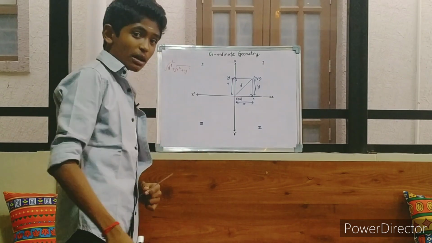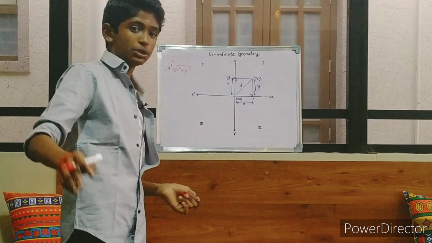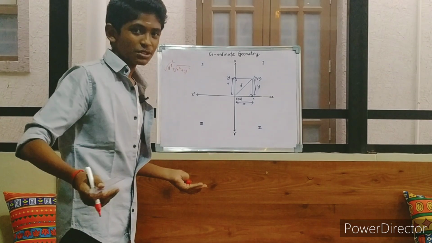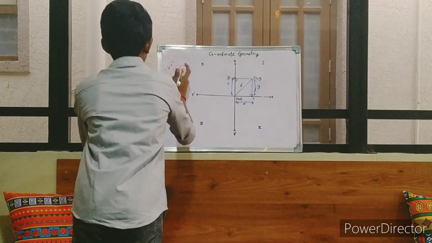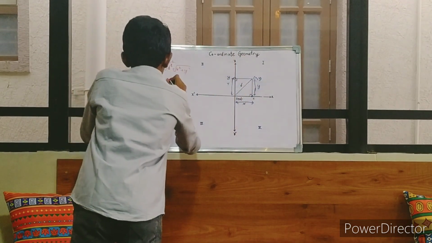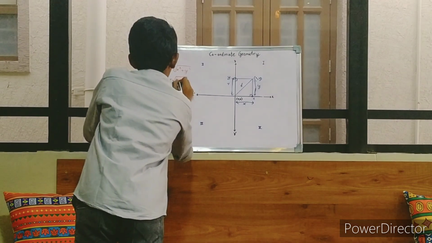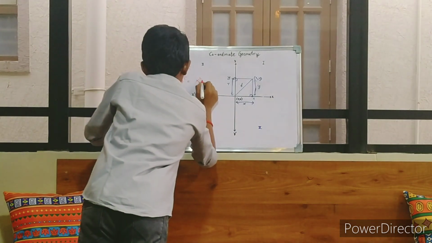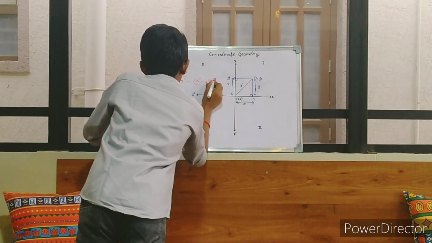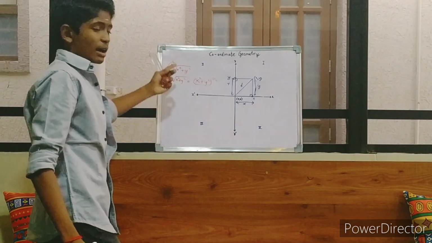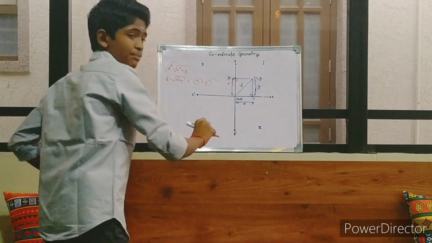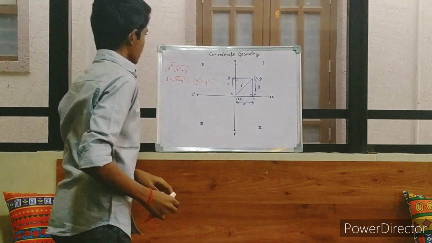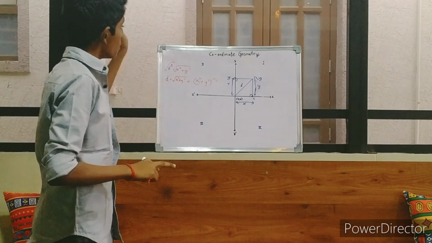x square plus y square plus 2xy, whole to the power of 1 by 2, or the square root, gives us x plus y. You don't have a plus 2xy term here, so your answer will be wrong. The correct distance between x comma y and 0 is the square root of x square plus y square, or you can write it as x square plus y square whole to the power of 1 by 2, because this is a square root. If you have a cube root, 1 by 3, fourth root, 1 by 4, etc. It will go on forever. And this is the formula for finding the distance between 2 points.